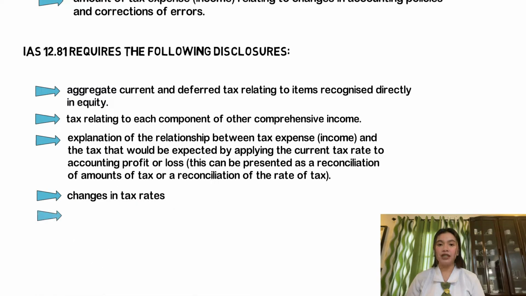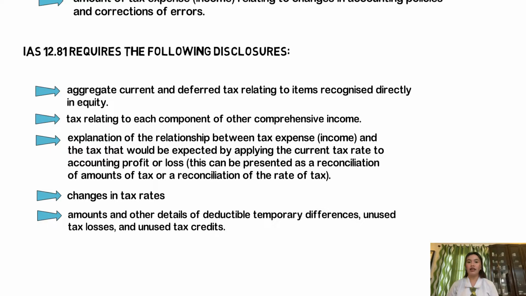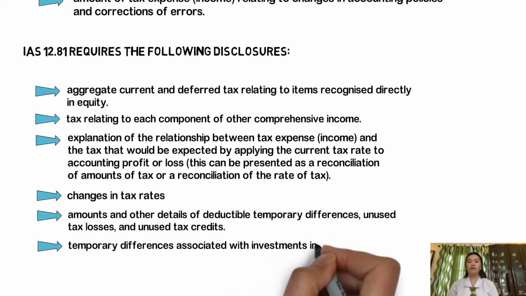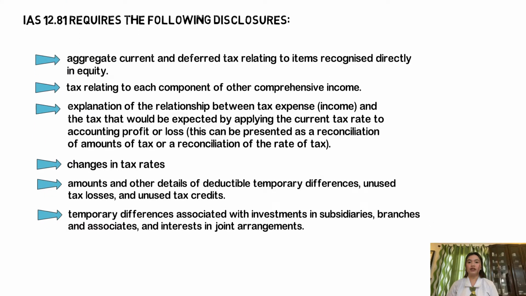Changes in tax rates, amounts and other details of deductible temporary differences, unused tax losses, and unused tax credits, temporary differences associated with investments in subsidiaries, branches, and associates, and interest in joint arrangements.